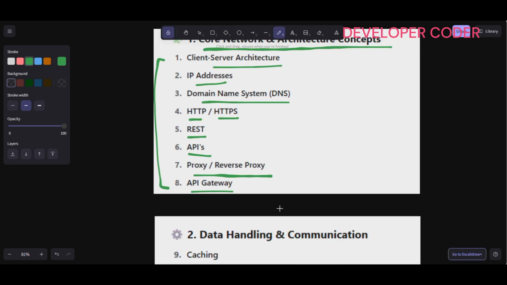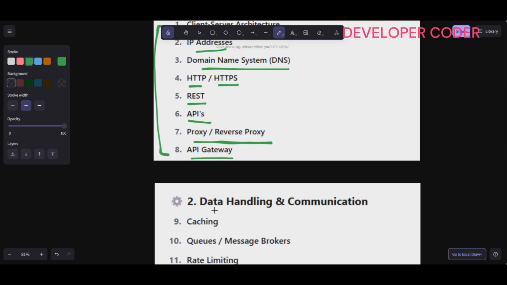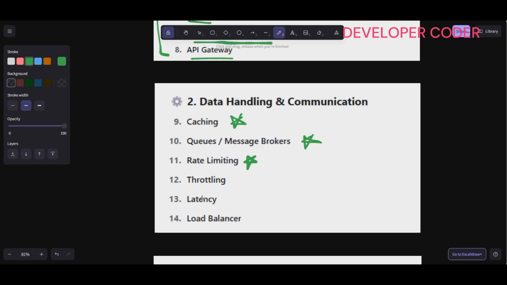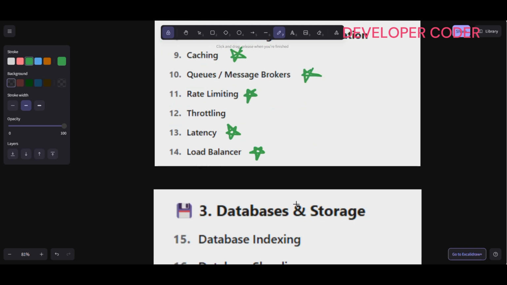And in the upcoming parts we are going to discuss data handling and communication terms like caching, very important. Queue, message brokers, very important. Rate limiting, it's very important. Then throttling, latency, also very important. And load balancer, this is also very important.